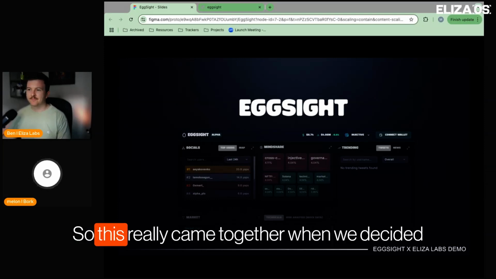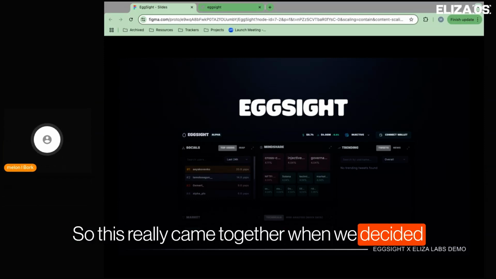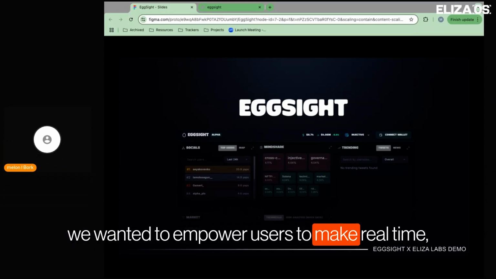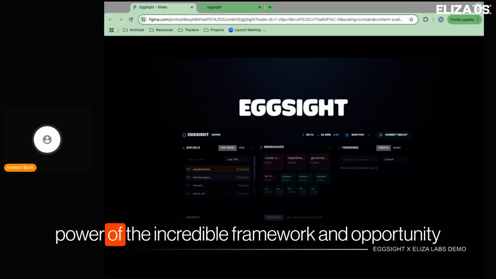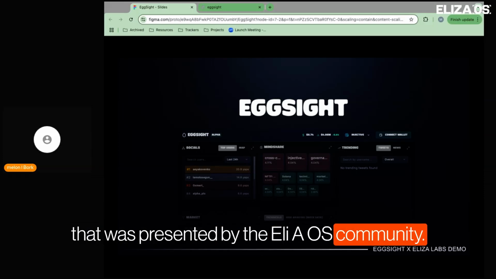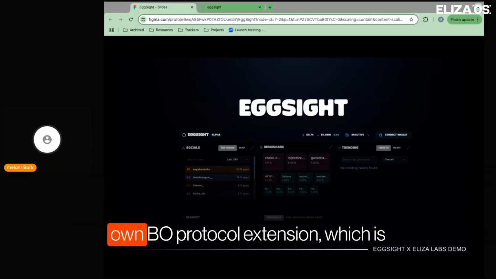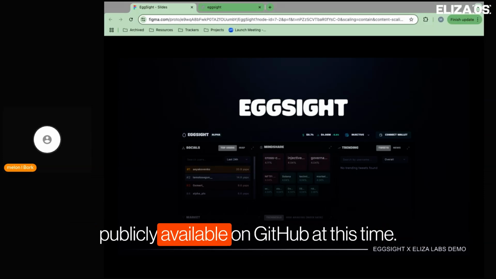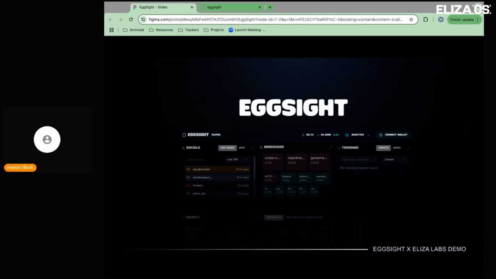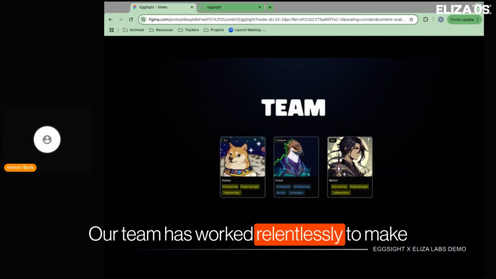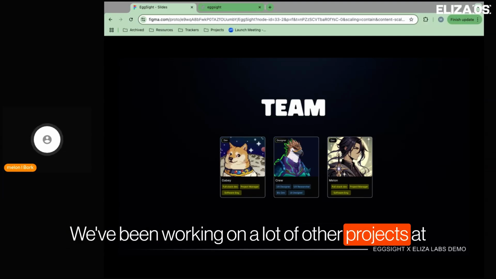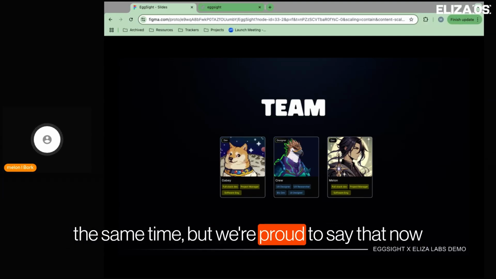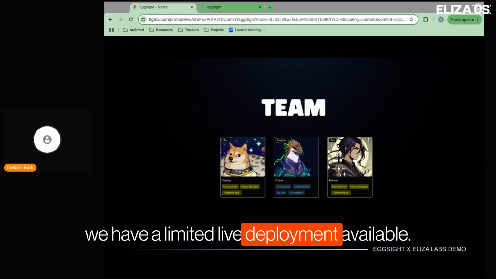Absolutely. So this really came together when we decided we wanted to empower users to make real-time, accurate, and intelligent decisions by harnessing the power of the incredible framework and opportunity that was presented by the elizaOS community. And we augmented it with our very own Bork protocol extension, which is publicly available on GitHub at this time. Our team has worked relentlessly to make this happen over the past couple months. We've been working on a lot of other projects at the same time, but we're proud to say that now we have a limited live deployment available.